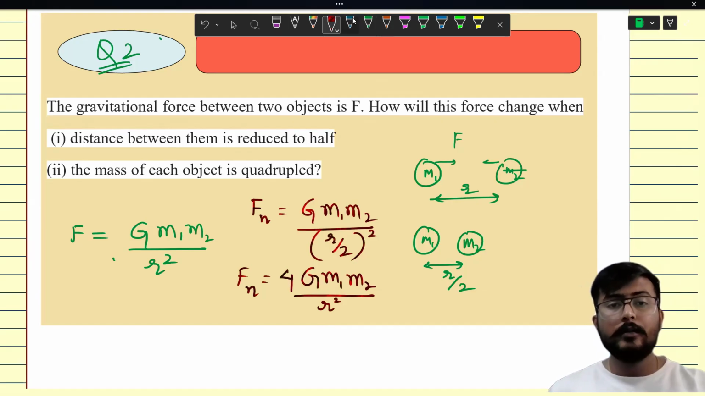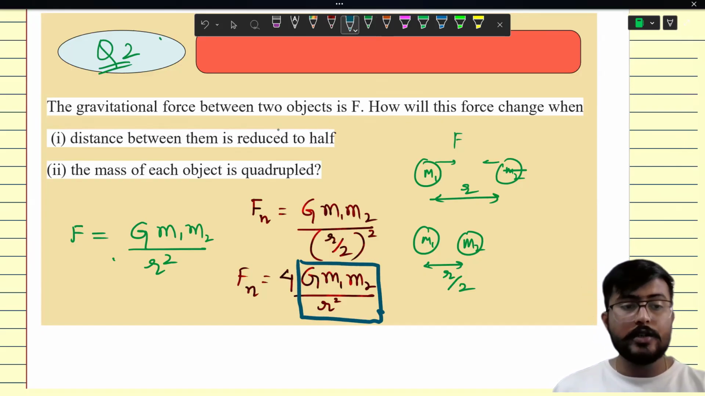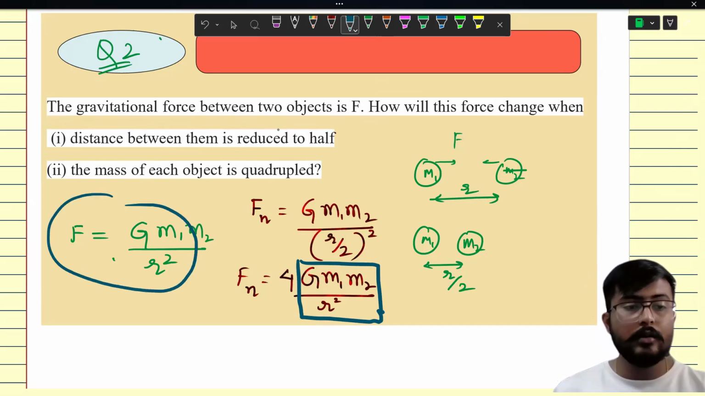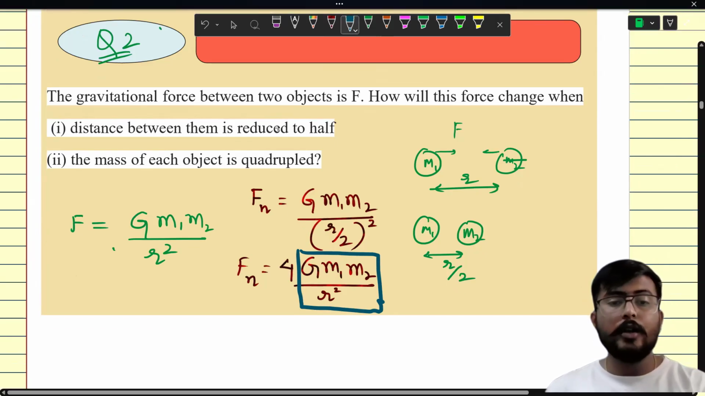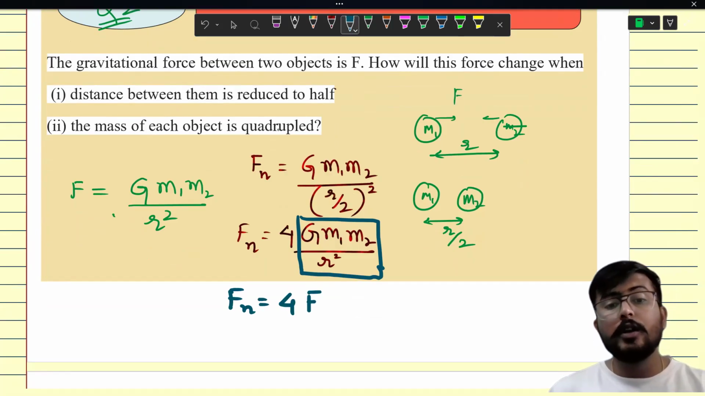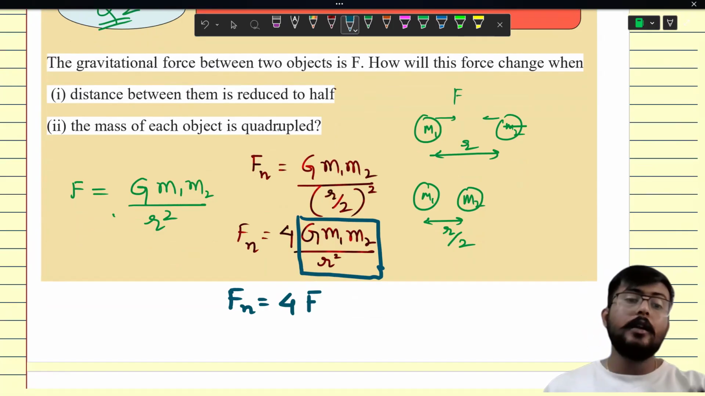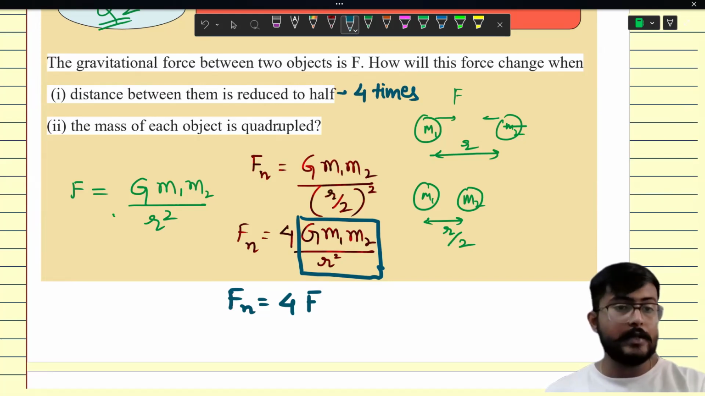Now, can you see something? We have got something familiar over here. What was this? This was the original force that we were talking about earlier. So the new force will become 4 times the original force that was acting before. That means now the force will become 4 times. So what we will say? Force will become 4 times.